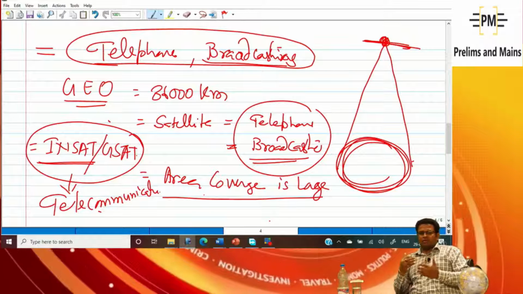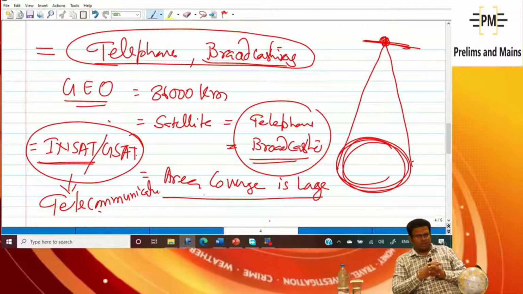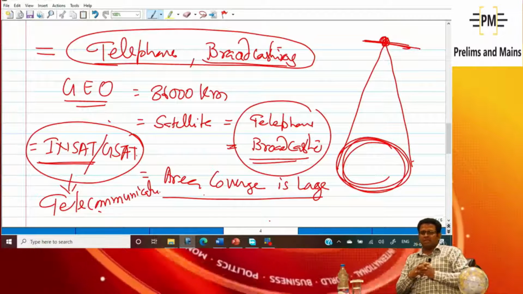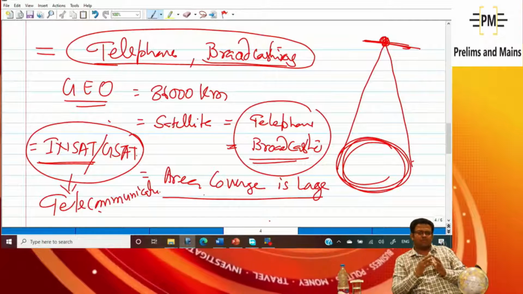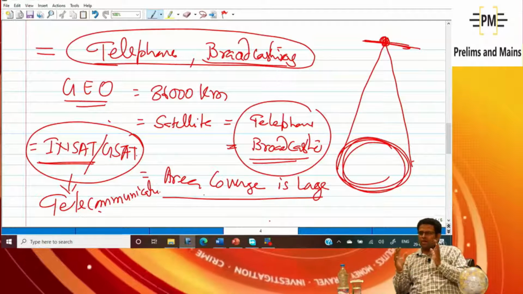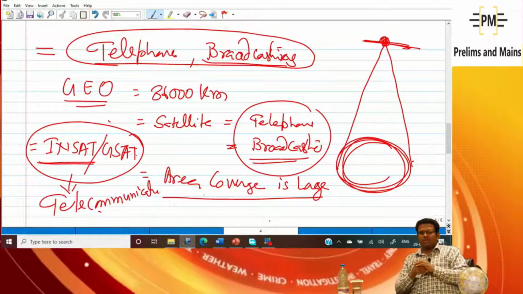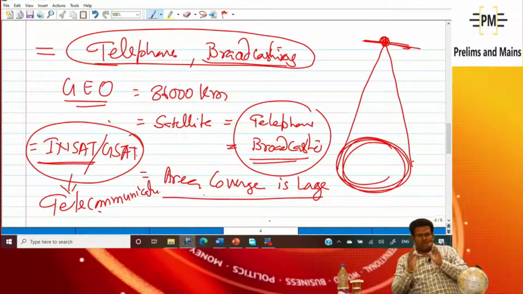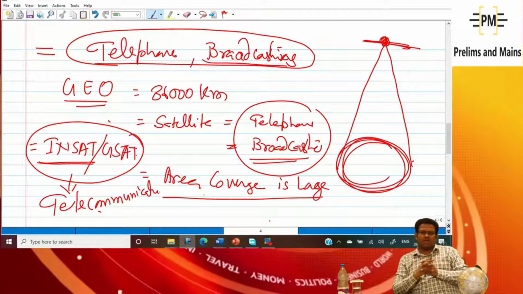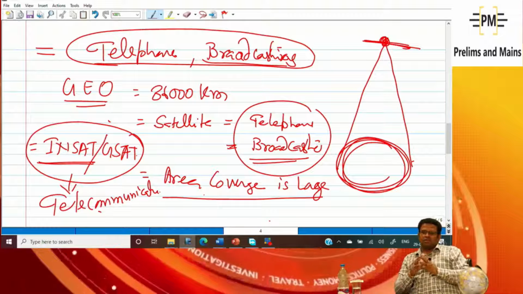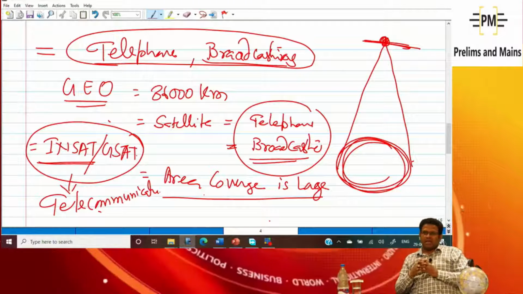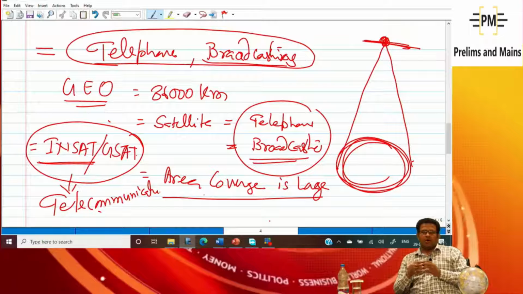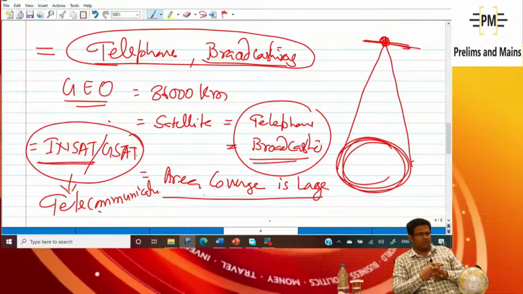And why should it be? You must be knowing, because we are able to send the signal of a cricket match or news channel to a larger area, understood? Therefore I should establish my telecommunication satellite in the GEO, and these satellites are known as INSAT or GSAT. Is it clear to you?